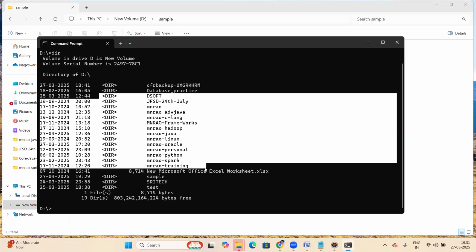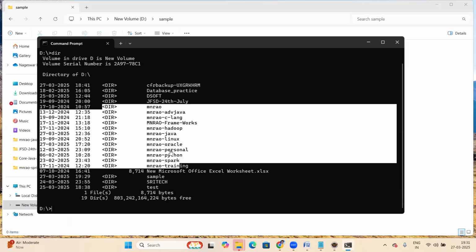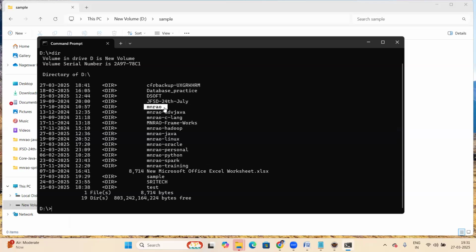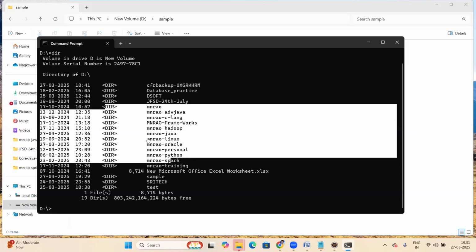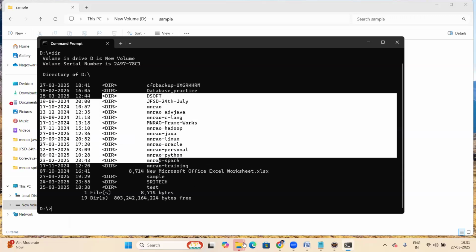So DIR means directory. See, all of these are directories. MNRAW is a directory. MNRAW Advanced Java is a directory. MNRAW Framework is a directory. MNRAW Hadoop is a directory. MNRAW Java is a directory. All directories. Same thing, the D drive contents.